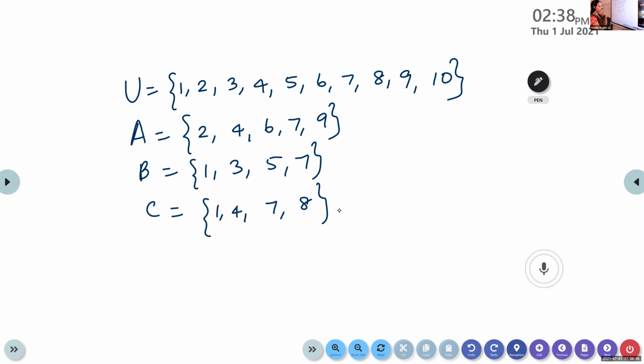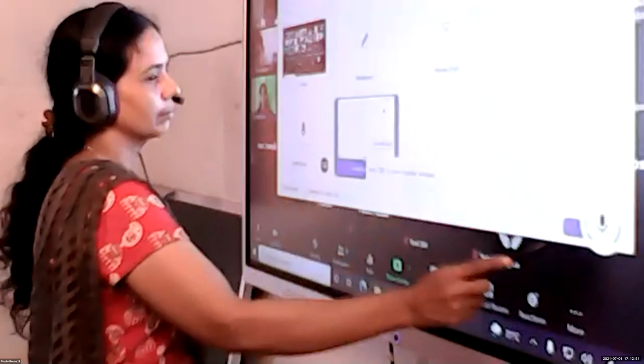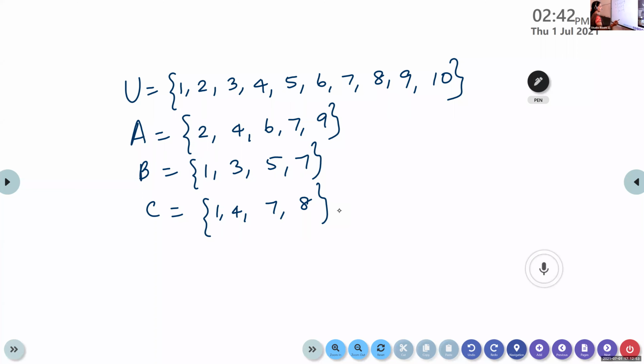Try this one. I'll take the attendance. After that, we can discuss the answer. You copied this one? Yes? Okay. Hope you completed this one. Okay. Let's see how to do this one.